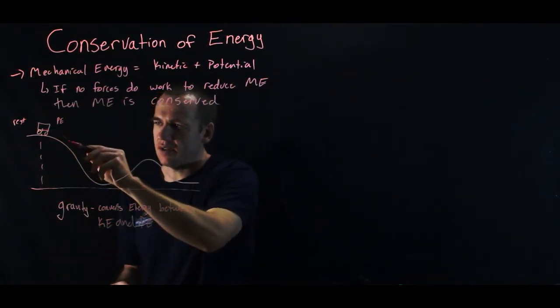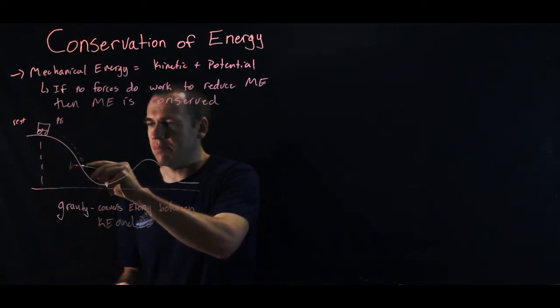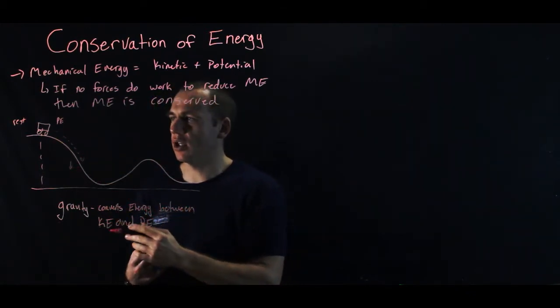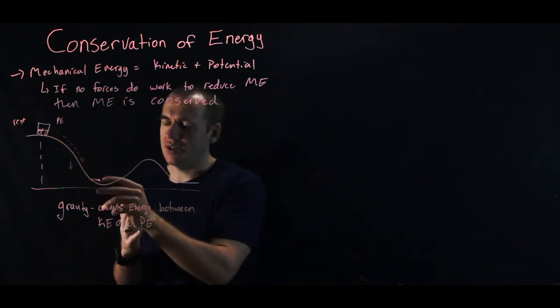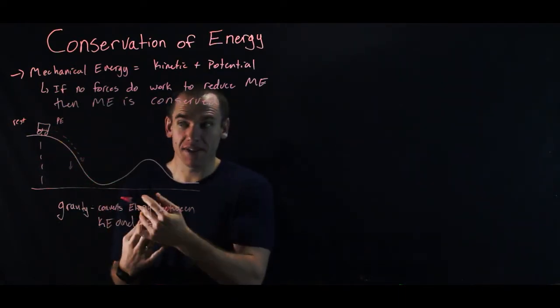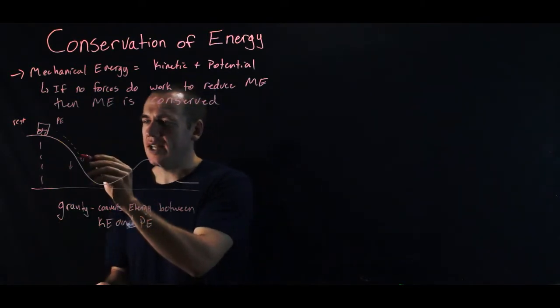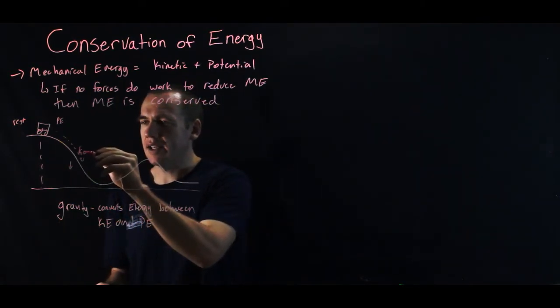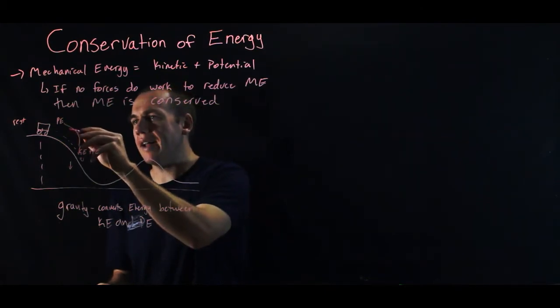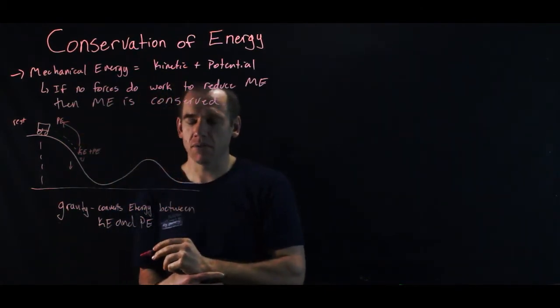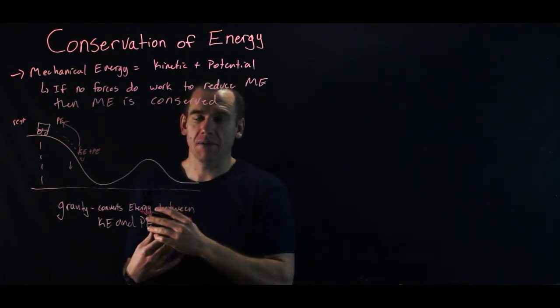And the reason we know it does that, or why it does that, is because when this thing is moving this direction, it's moving down, gravity's pulling it down, gravity's doing positive work on it, and that's causing this thing to lose potential energy as it loses height, but gain kinetic energy because it's getting faster. So right in here, it'll have some kinetic energy and some potential energy, but those two things will add up to the potential energy we started with, because gravity's not reducing how much energy it has.